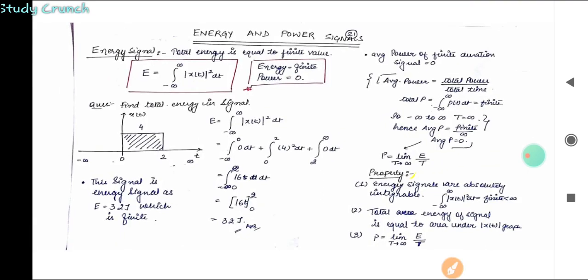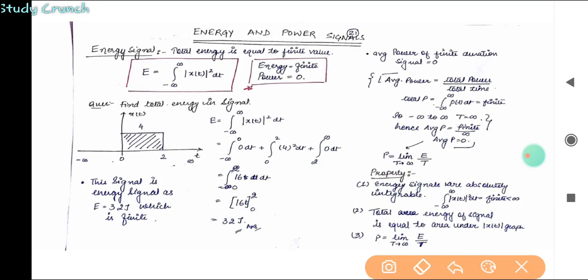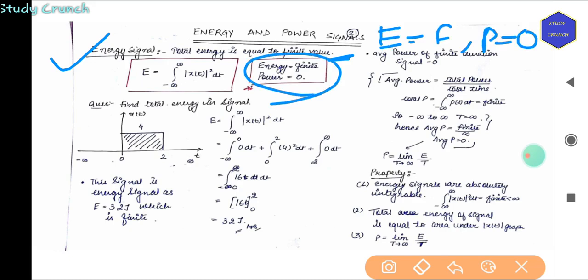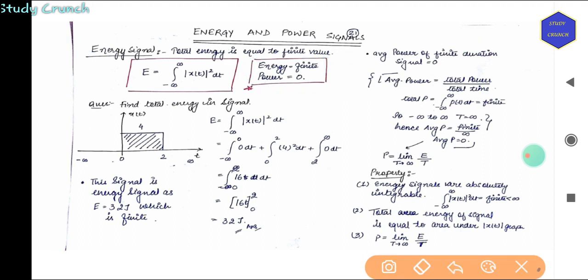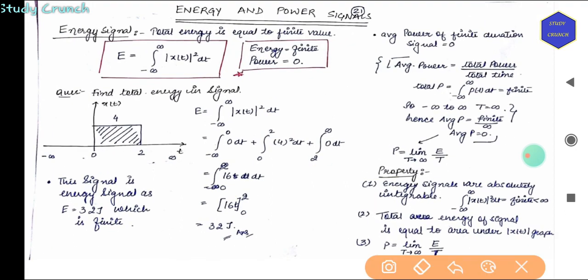Let's start. First of all, what are energy signals? Basically, energy signals are the signals which have total energy equal to a finite value. So when energy is finite and power is zero, this is the formula of energy. Let's look at some examples.